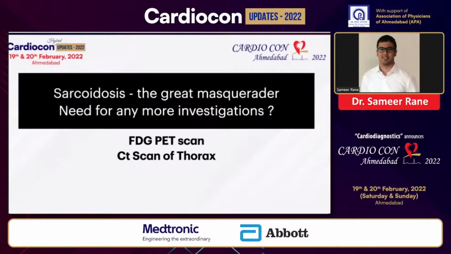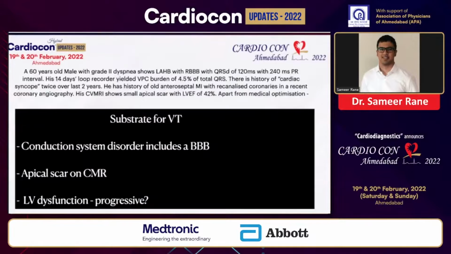So we have not ruled out the presence of infiltrative disorders like, for example, sarcoidosis, whose cardiac MRI patterns can mimic those of myocardial ischemia. Further investigations can be done, like FDG PET scan or CT scan of thorax. And further characterization of the apical scar can suggest its role as a potential substrate for re-entry VT episodes and also the nature of the disease. Both EPS and cardiac imaging can help select the appropriate therapy. Catheter ablation, AICD, or both can then be offered.